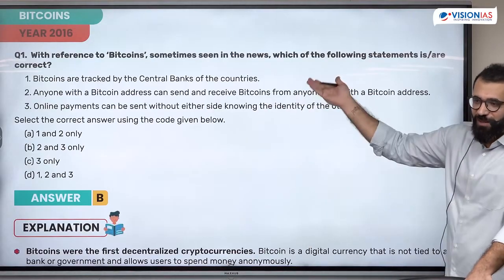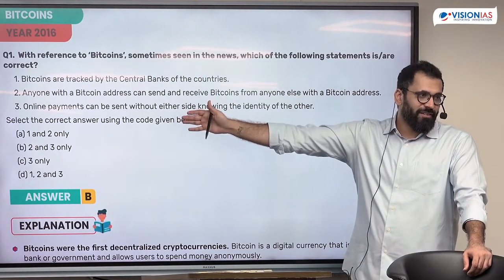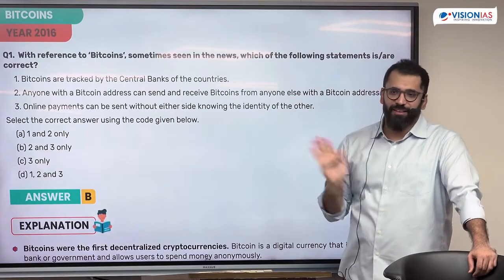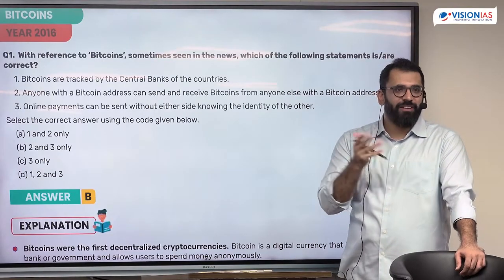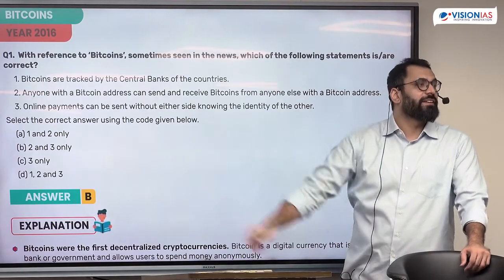It's just a generic statement written which doesn't have a meaning. It is just trying to impose a lot of English just to make you confused, as if it is something very technical. One Bitcoin address with another. So this statement is correct. The answer here would be 2 and 3 years.